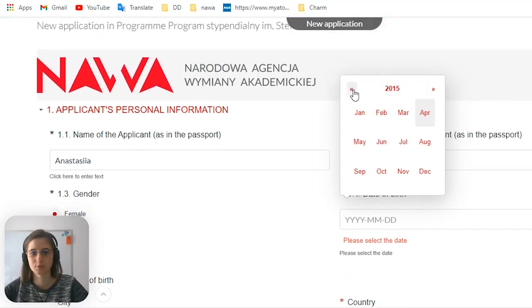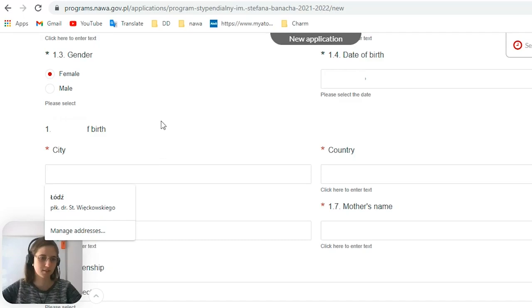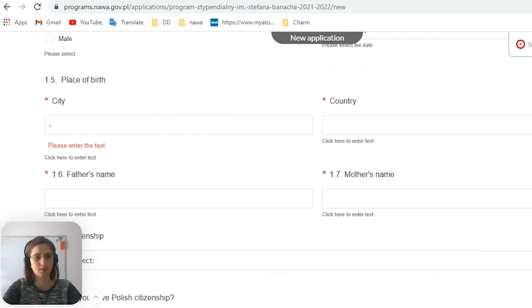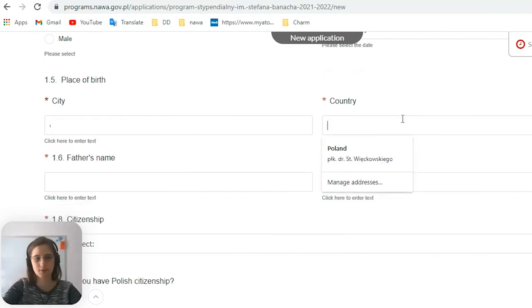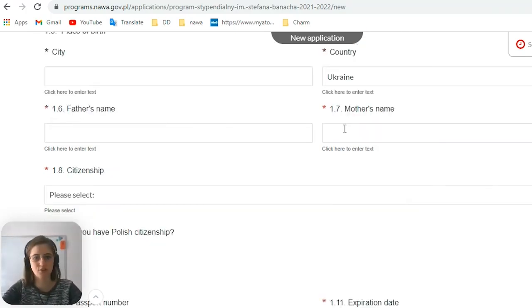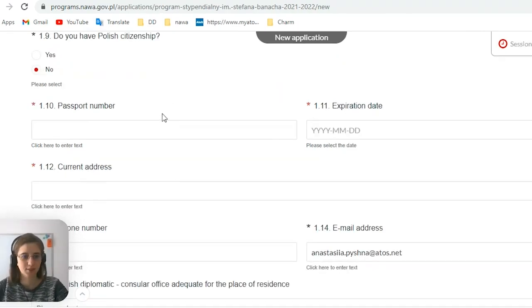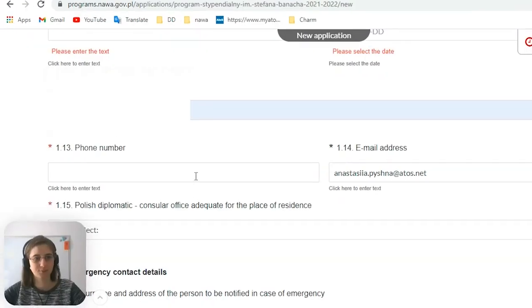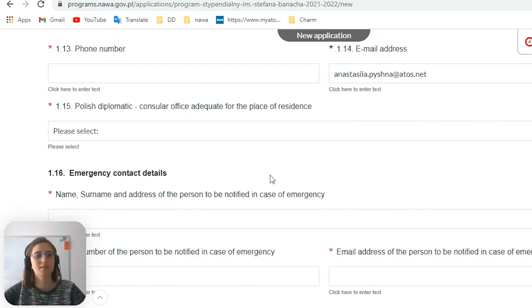So we'll look for the year. Then city where you were born. This is the basic information that you have to insert in every application. Also, according to transliteration, you can also find the transliteration tools on the internet, so you can watch how it's written. Here you have to write your personal information from the passport number, expiration date, then current address. Where do you live in Poland? Phone number, email address. I think everything is very easy.